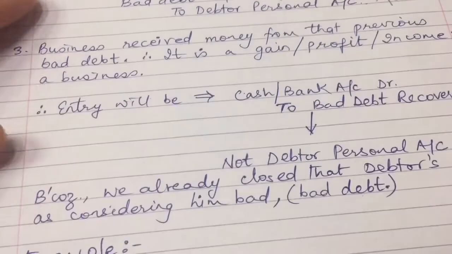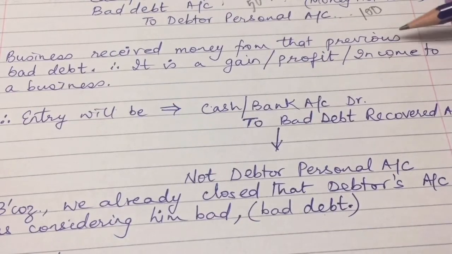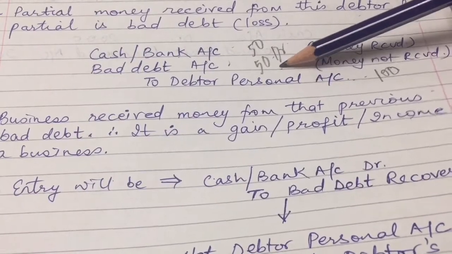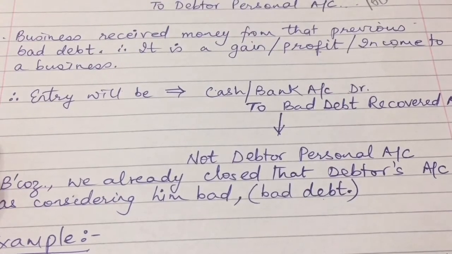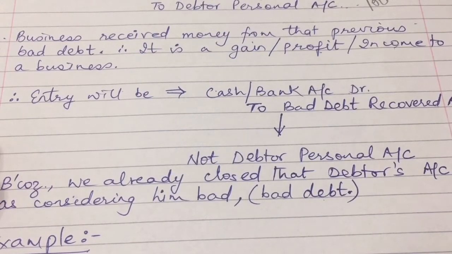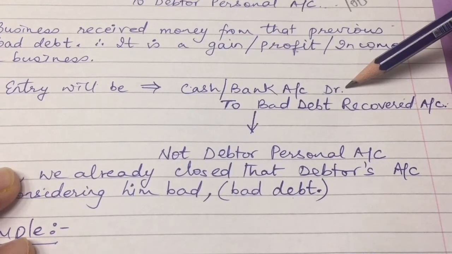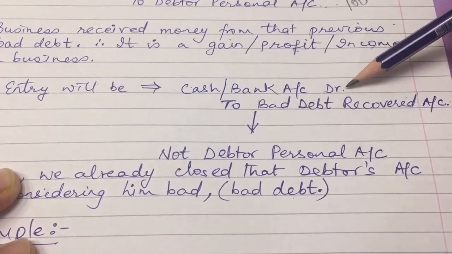So 50 is what we have received, 50 is what went bad, and 100 is what he was supposed to pay us. Third case: the business received some money from that previous bad debt. That means this 50 which went bad has now been recovered. Now this is a gain or profit for the business, because you expected that it had gone bad, but suddenly you got that money. So it is a gain for the business. We have received some cash, or the money is deposited in our bank account, which is our asset account, which is dancing because it has walked in the party. So it is on the debit side.